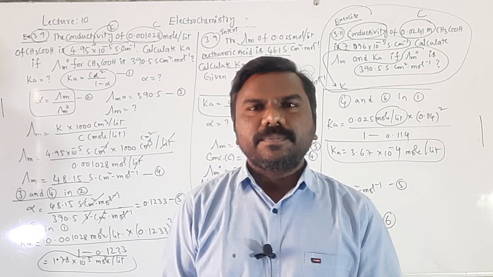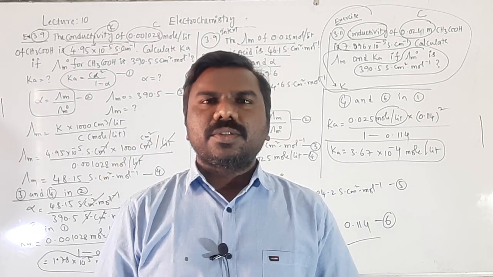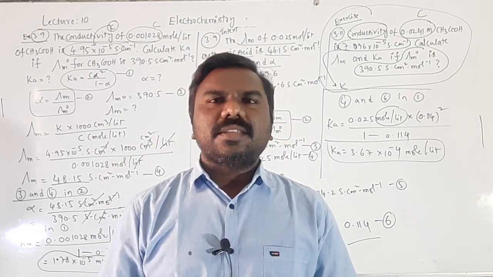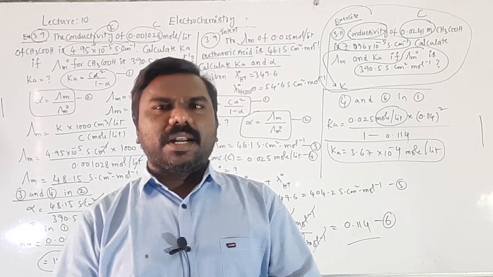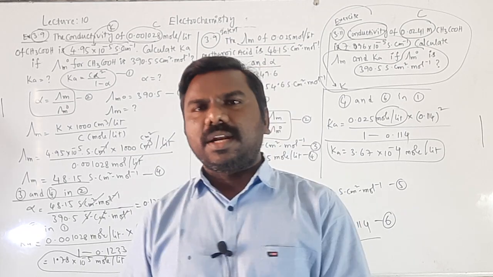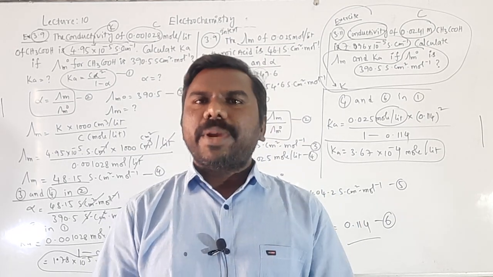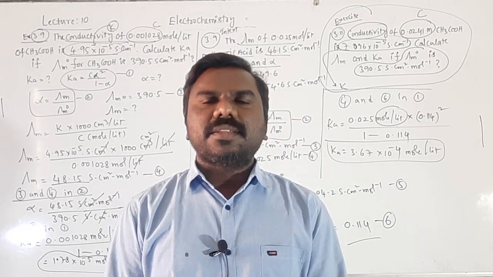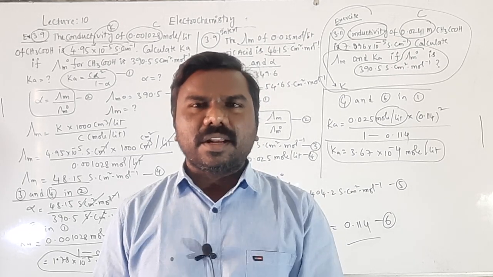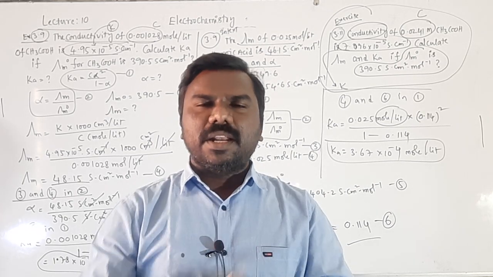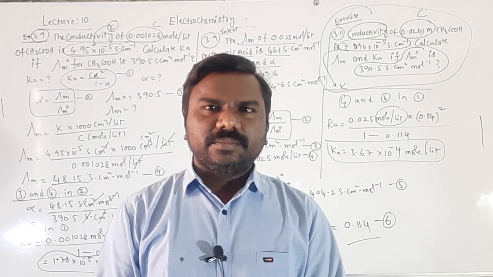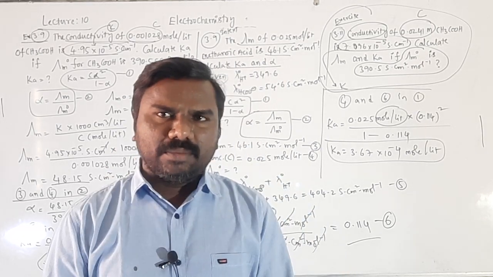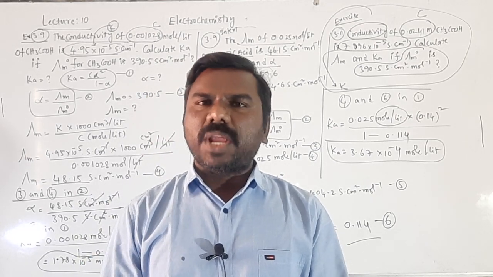Next point: batteries are also called cells. These are classified into two types: primary batteries and secondary batteries. Primary cells, secondary cells. The first one is primary cells. Primary cells are nothing but torch batteries, hand watch batteries, iPod batteries, hearing aids. These batteries are primary cells.